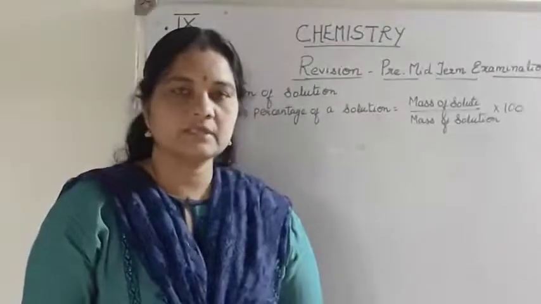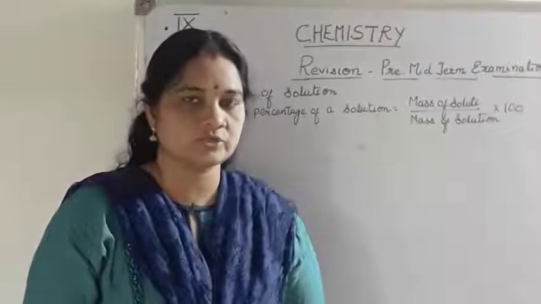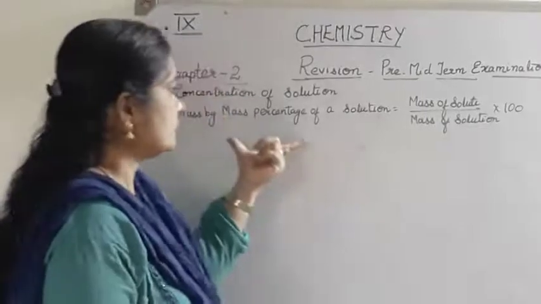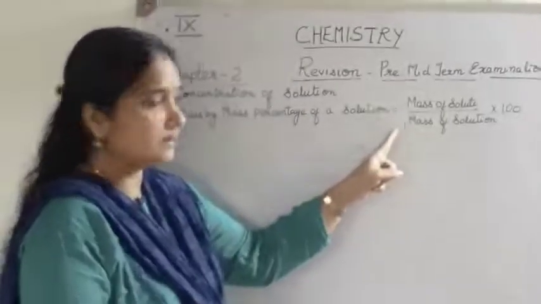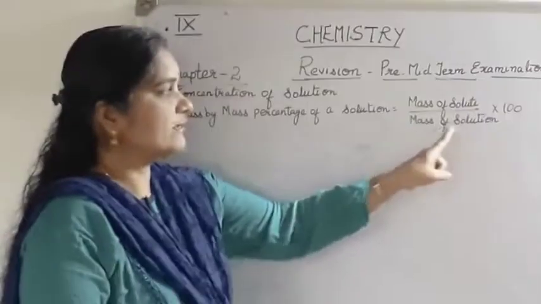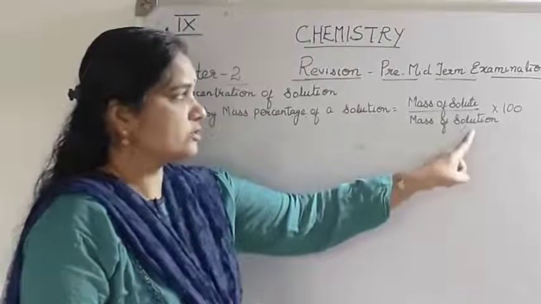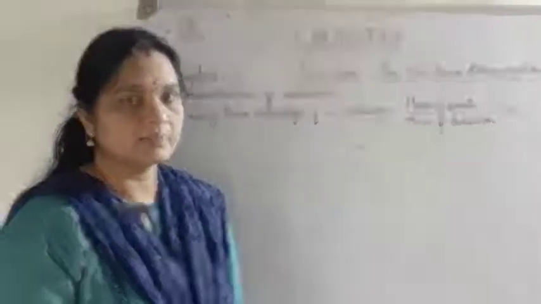Now children, let's do a problem on how to calculate the concentration of a solution by mass percentage. The formula which I told you: mass by mass percentage of a solution is the mass of the solute divided by the mass of the solution, not the solvent, and when you calculate the percentage, you multiply by 100.